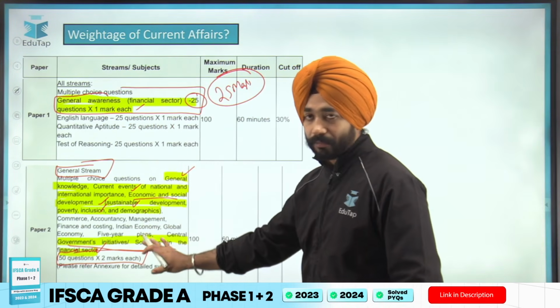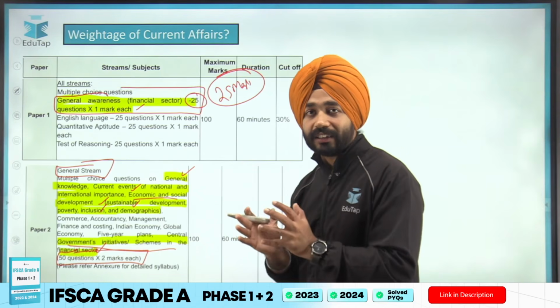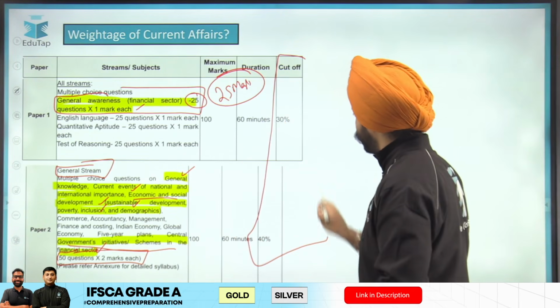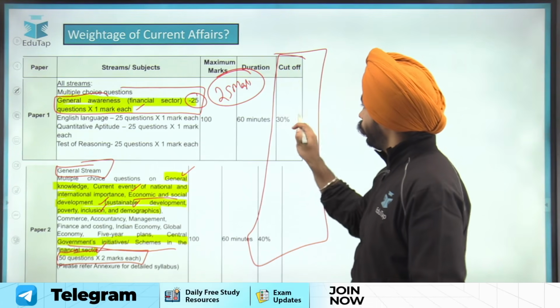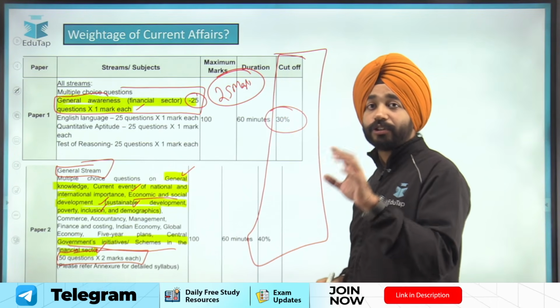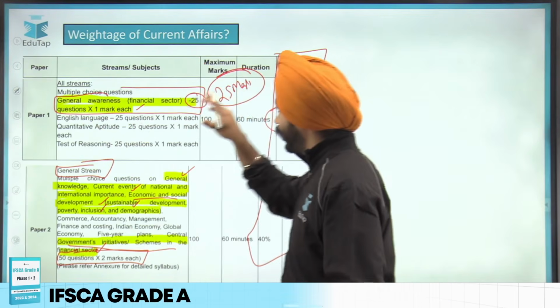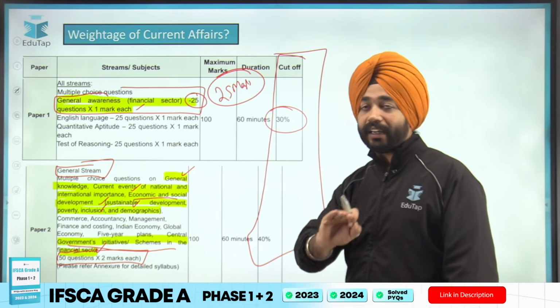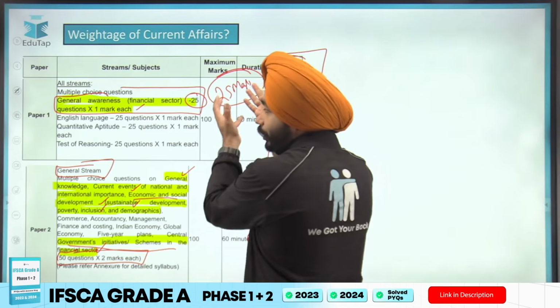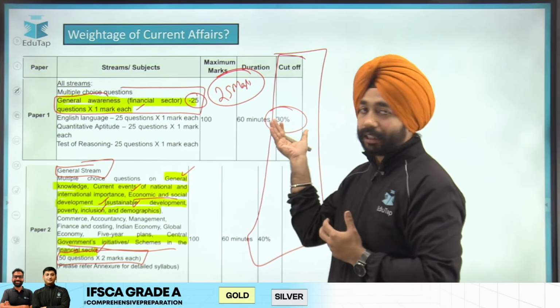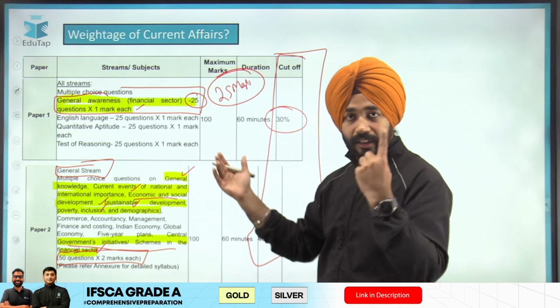Now, this is the thing. But look at the most important thing in this notification. This part, that is the cutoff that has been prescribed here. Overall cutoff in your phase 1 should be only 30%, which means there is no sectional cutoff. So the first thing that should be in your mind is it's not that you have to attempt all these 25 questions, because it's not a merit section here. Overall you have to get 30 marks out of 100.